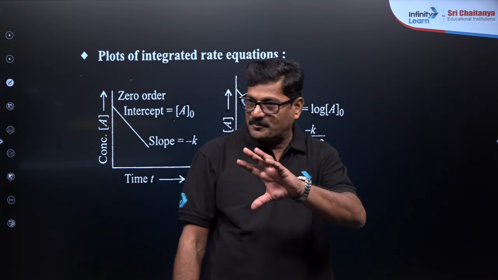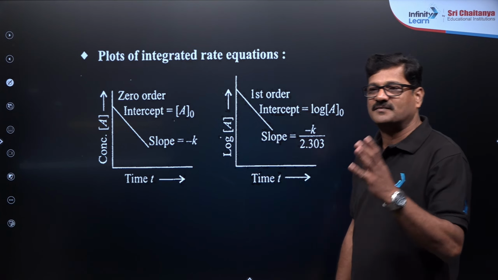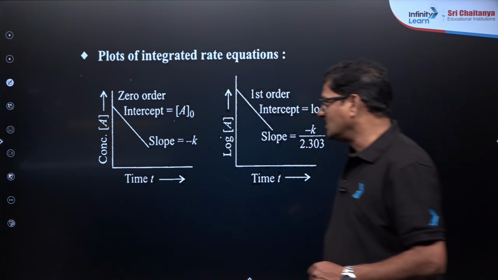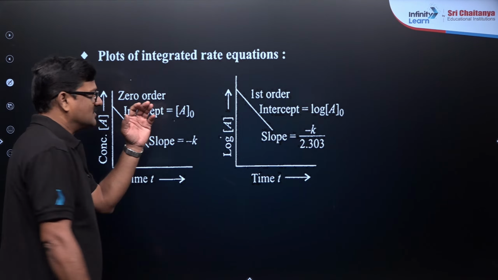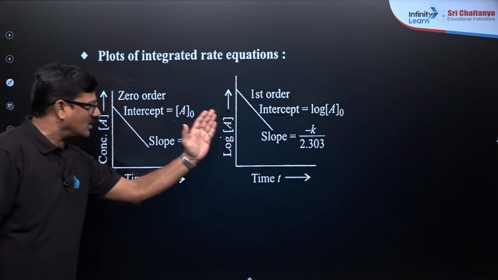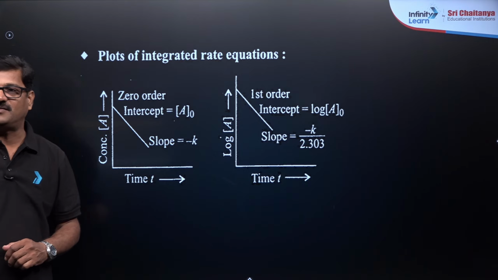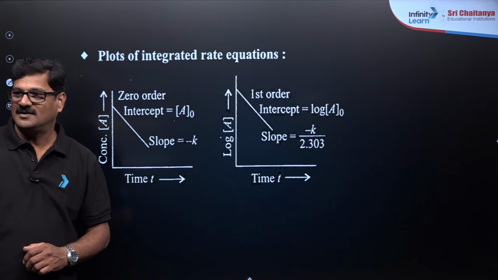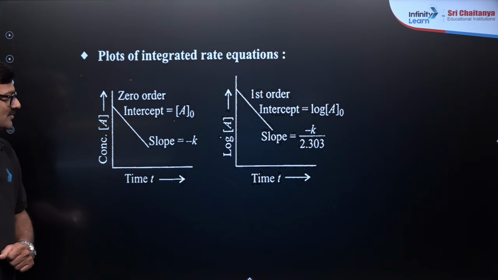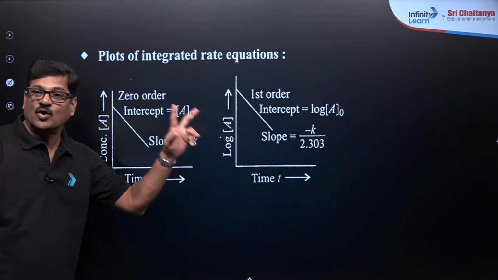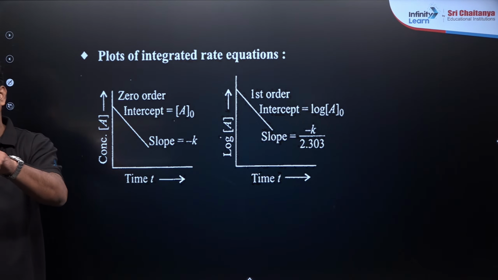By looking at the plot, you can say the order of reaction. For zero order and this is the first order. Both are kept side by side when I make this content. Nazim, nice. Why did I make them side by side? Because the two graphs look the same, right?